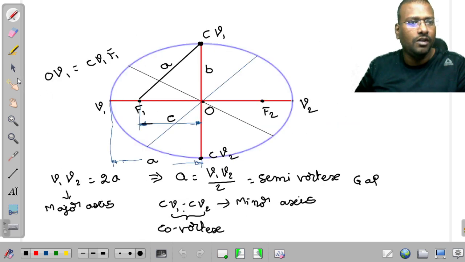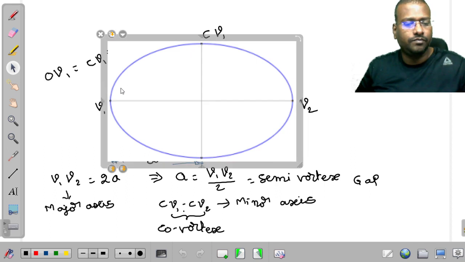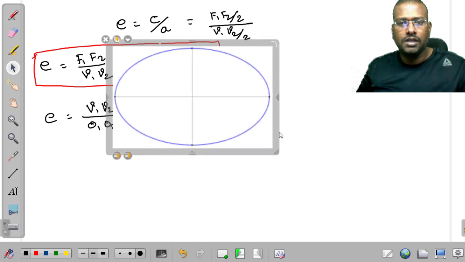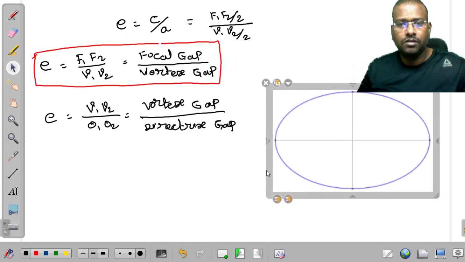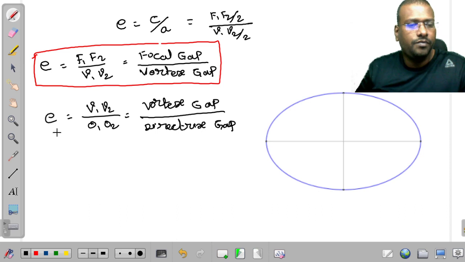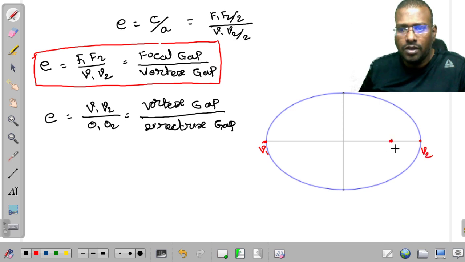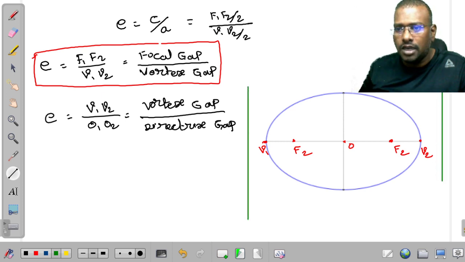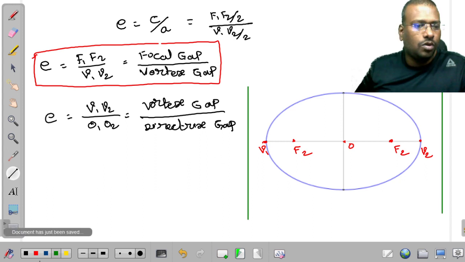Just observe here. This is an ellipse. Here, what are the various elements? This is V1, V2. These two are F1, F2, the foci. This is O. Apart from this, we have one more element: this is the first directrix, and this is the other directrix.